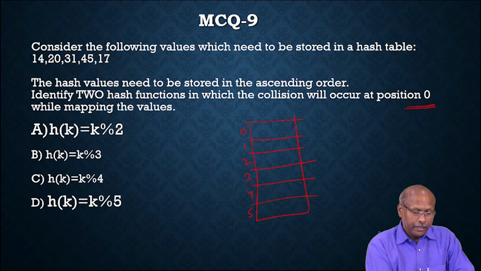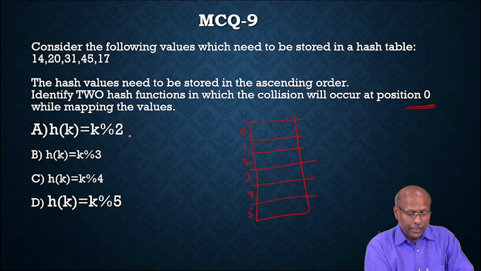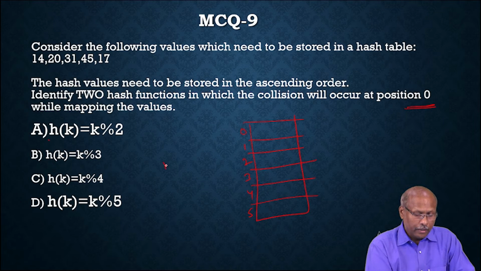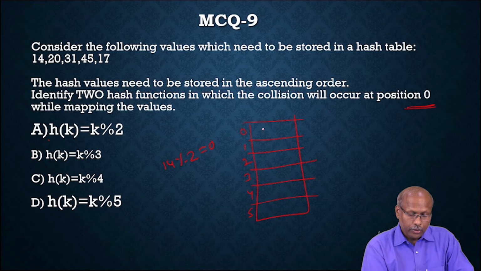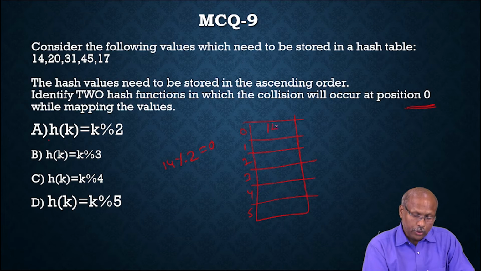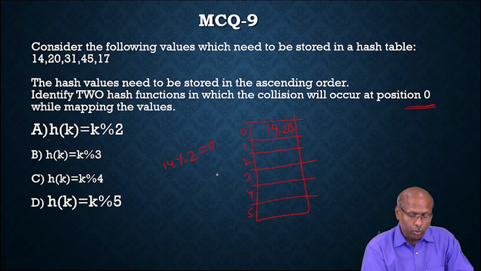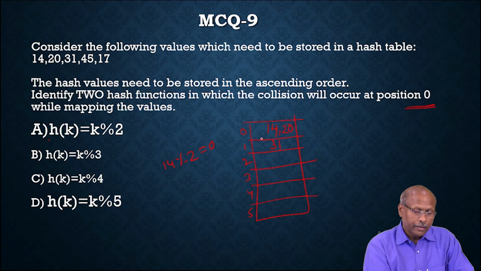If you apply h of k equals k modulus 2, this is the modular function. If I apply k modulus 2 to 14, 14 modulus 2 is 0. So 14 will be stored here. Next, 20. 20 modulus 2 is also 0, so 20 will be stored at the 0th place. 31 modulus 2 is 1, so 31 will be stored here.